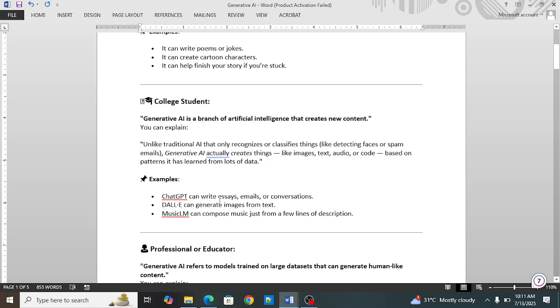More examples are here. ChatGPT can write essays, emails, conversations, or whatever you want to have. DALL-E can generate images from text. MusicLM can compose music just from a few lines of description. So these are more examples of generative AI.